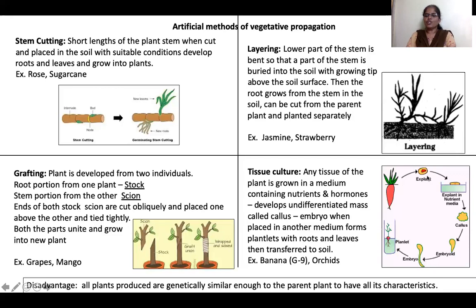We'll wash it with solutions so that no microbes grow, and place it on a medium containing nutrients. This is a medium containing nutrients for this tissue to grow. After some days it differentiates into a mass of tissues called callus. It grows this thick, and that is called callus.